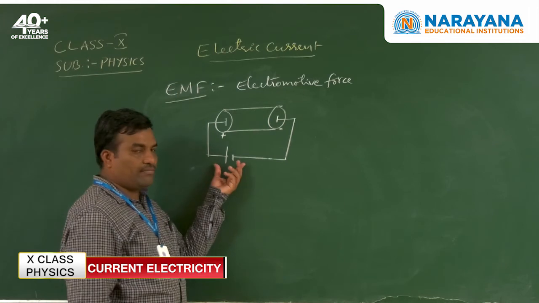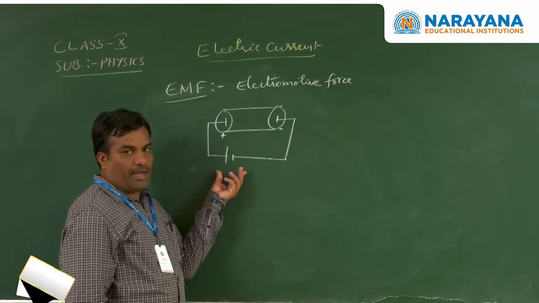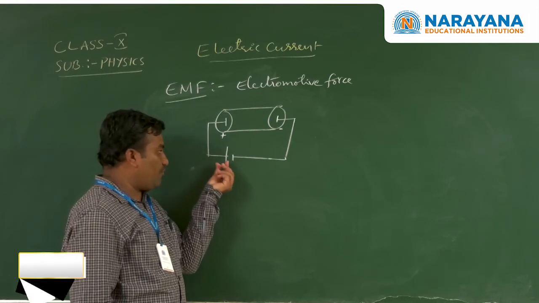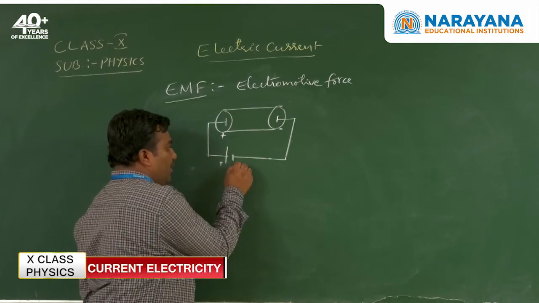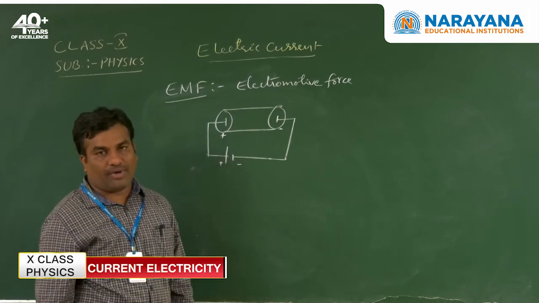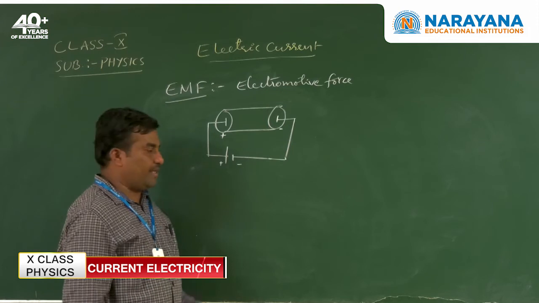At the same time, negative ions can travel from the positive end to the negative end by the application of chemical force inside.